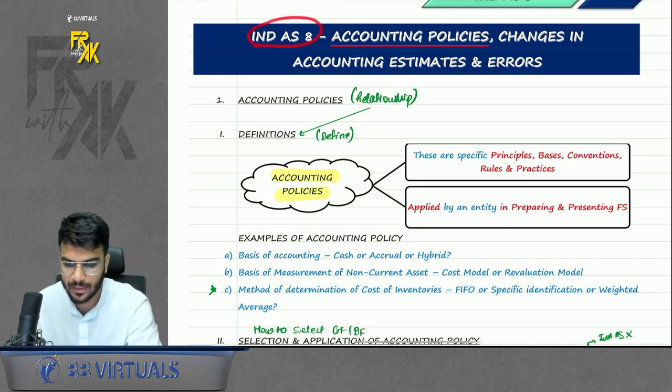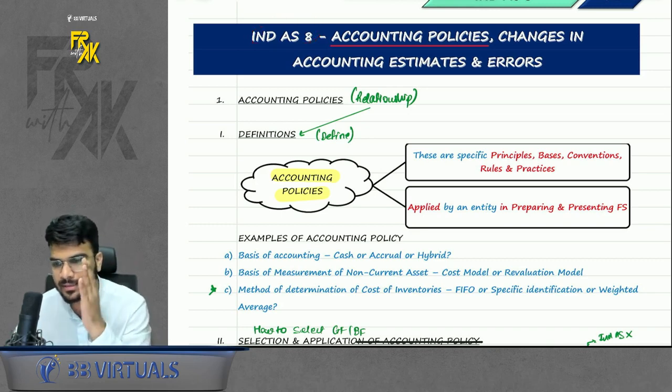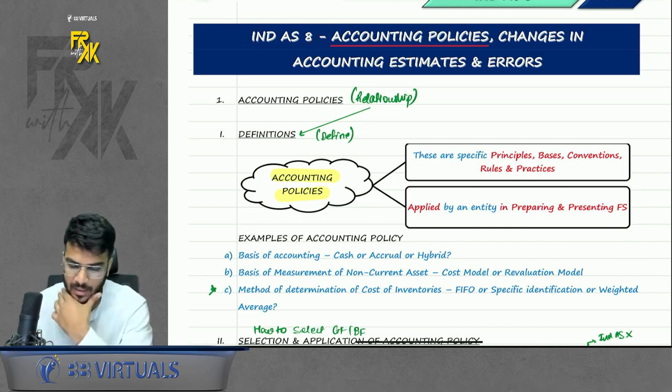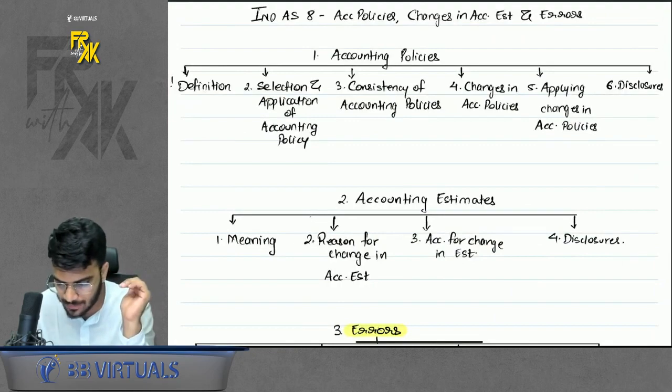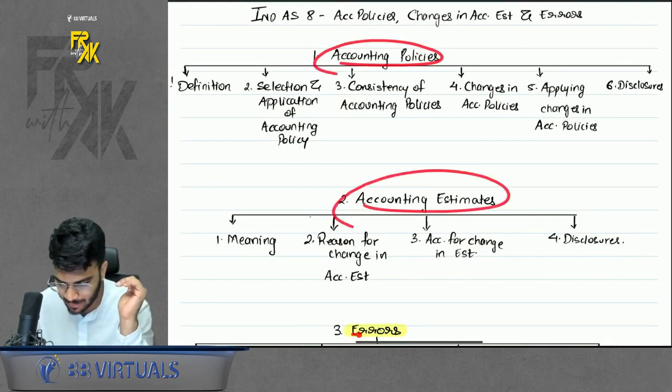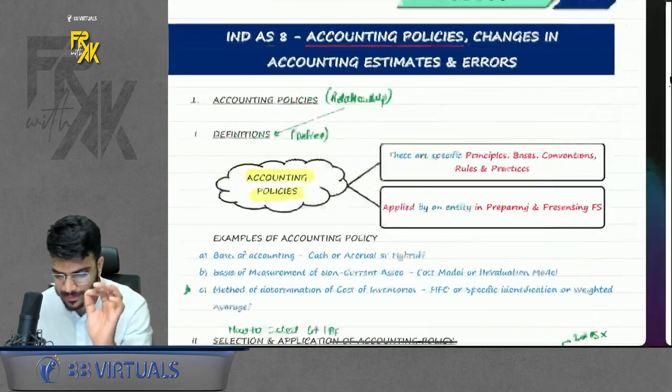So first of all, number Ind AS 8, name: accounting policies, changes in accounting estimates and errors. So basically the whole Ind AS is divided into 3 parts. The first part is accounting policy, second part is accounting estimate, third part is error. Now let's start discussing accounting policies.